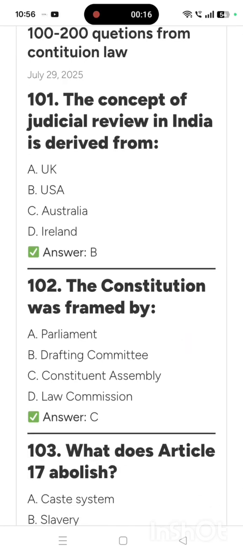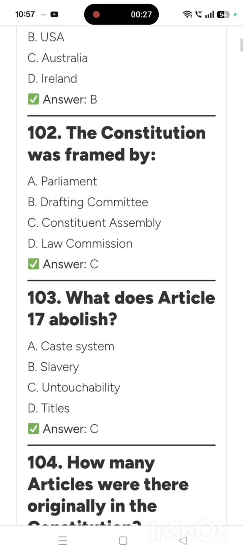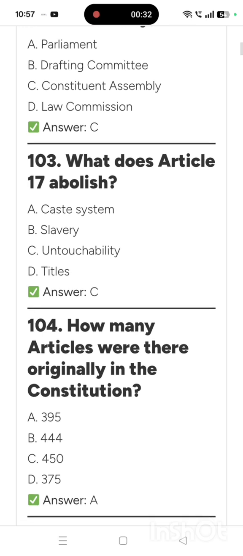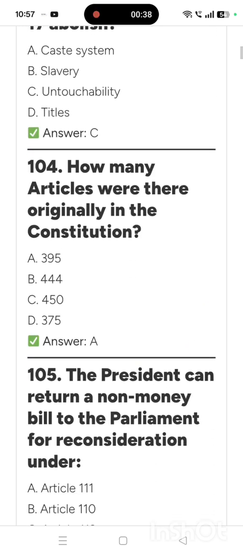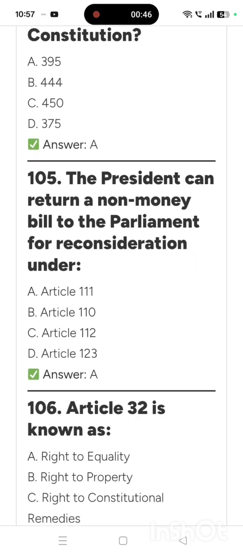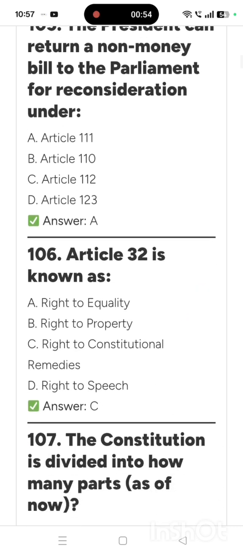So here the 101 question starts with the concept of judicial review in India is derived from USA. The Constitution was framed by Constituent Assembly. What does Article 17 abolish? Untouchability. How many articles were there originally in the Constitution? 395 articles. The President can return a non money bill to the Parliament for reconsideration under Article 111.